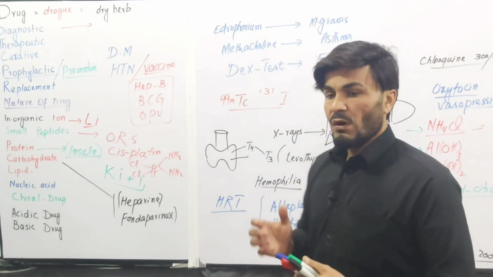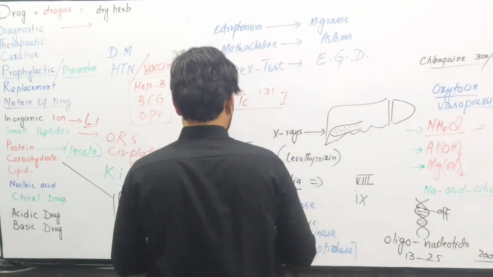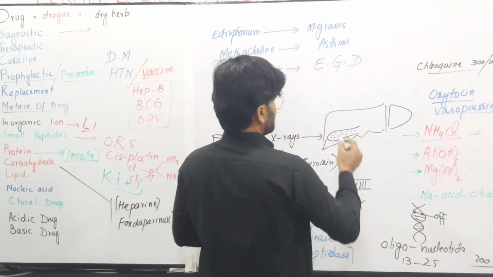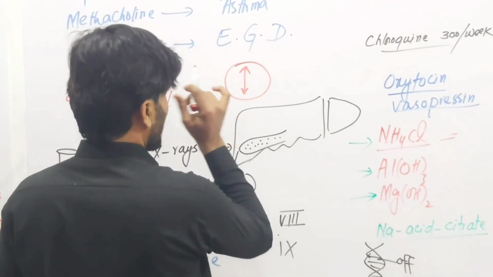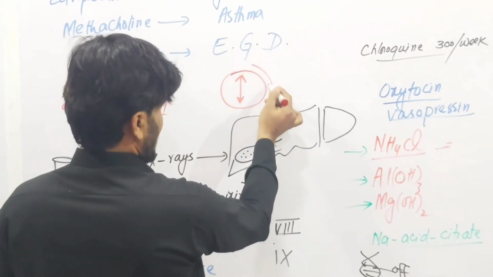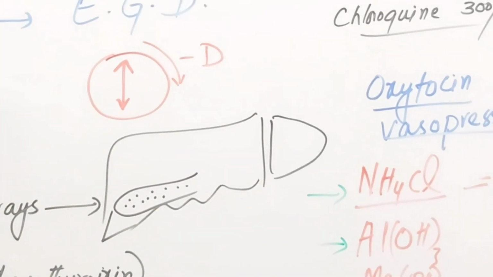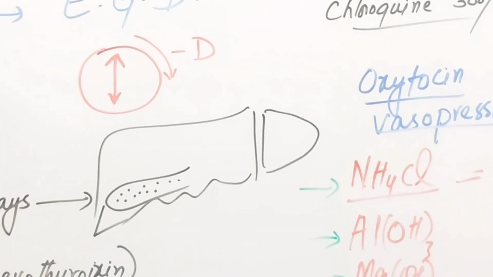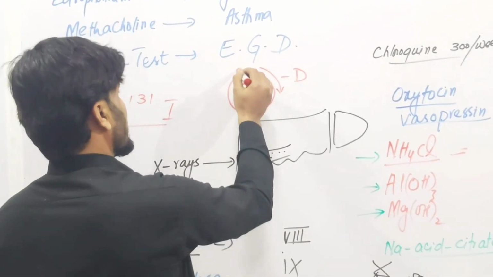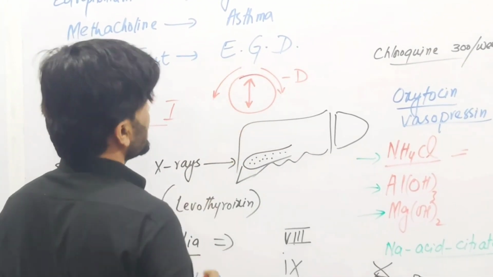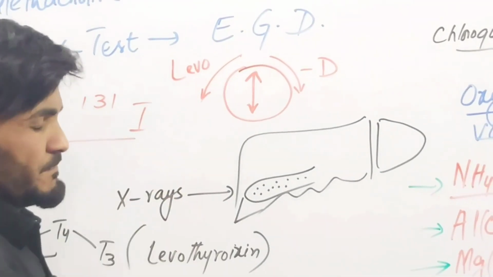They have one or more asymmetric centers, and if the drug can rotate the plane of polarized light clockwise, then it is called dextrorotatory. Both of these drugs are called enantiomers, and when one rotates the plane of polarized light anti-clockwise, then it is called levorotatory.